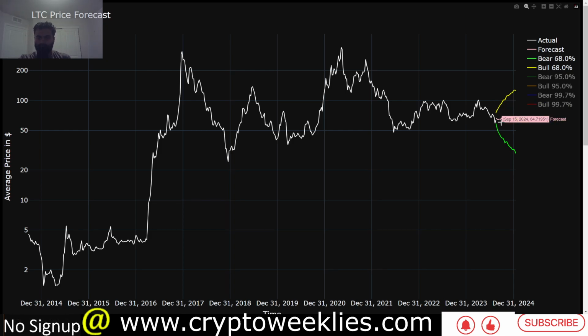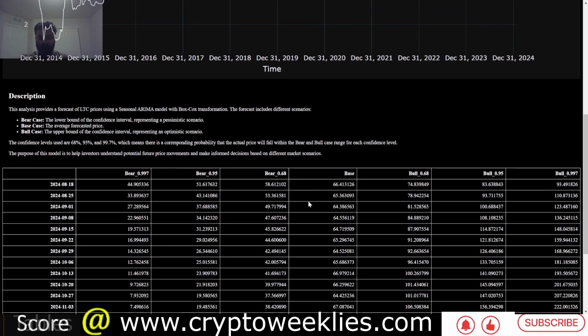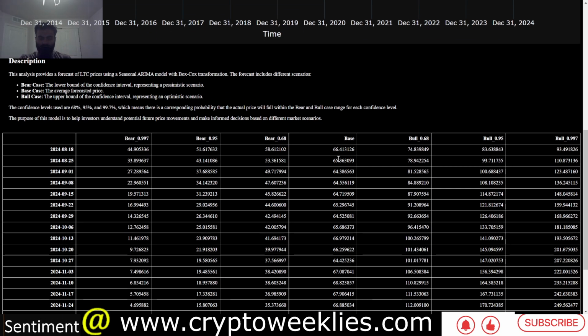The bull case, on the other hand, is between $74 all the way to about $126, and this is week by week. You can see the bull range expands, and if you are interested in weekly price action, you can see the price action and forecast per our machine learning model. The base case is in this column in the middle. To its left is the one standard deviation bear case. To its right is the one standard deviation bull case.